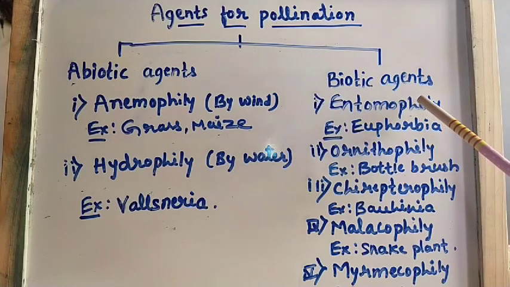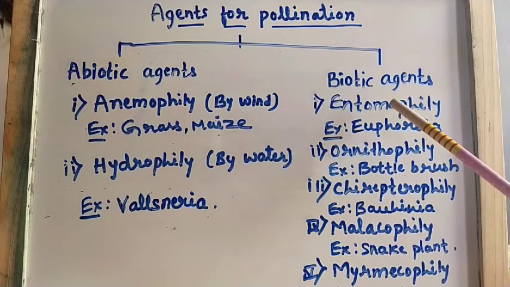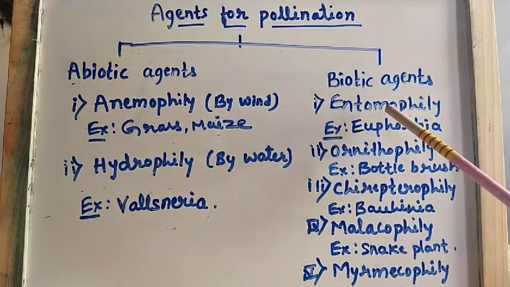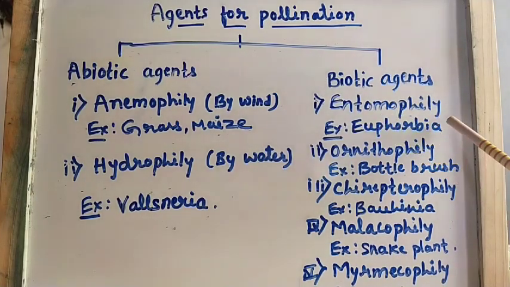Understood? Now, all the flowers pollinated by bees are brightly colored, have a sweet smell and produce nectar. Whenever honeybees are involved in pollination, that is what we can see in those flowers: they are usually brightly colored and produce a lot of nectar. Understood? So this is about entomophily. Example for this is Euphorbia.